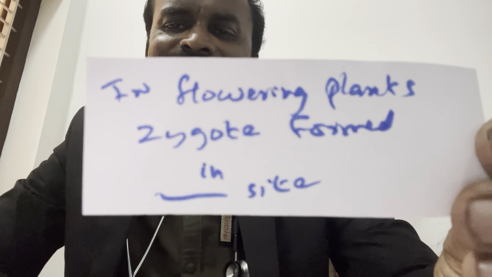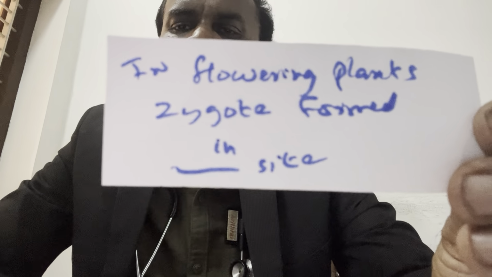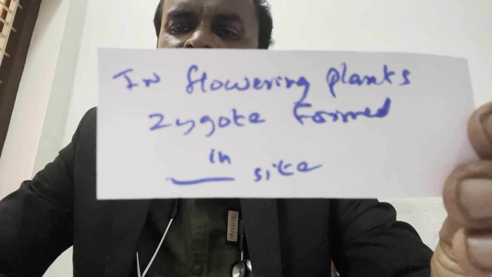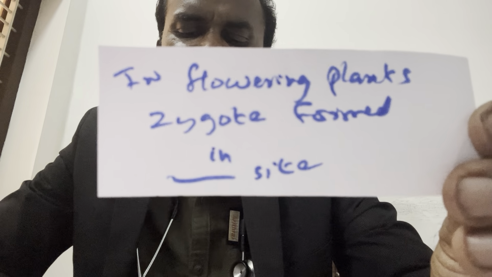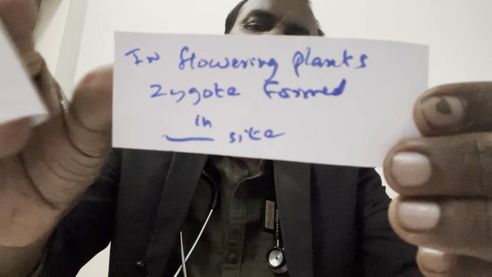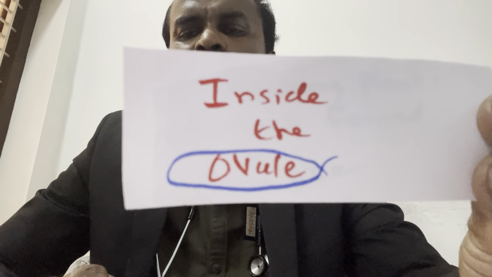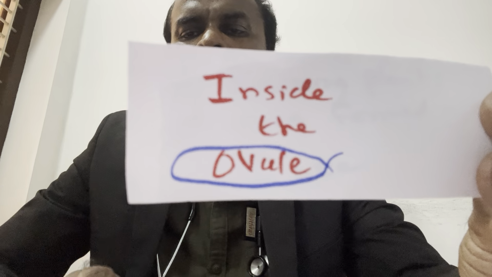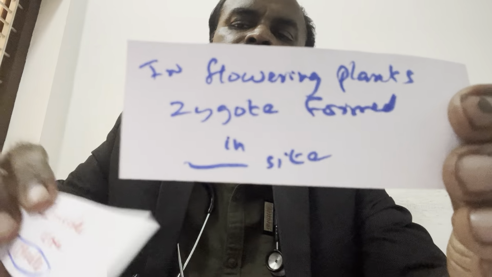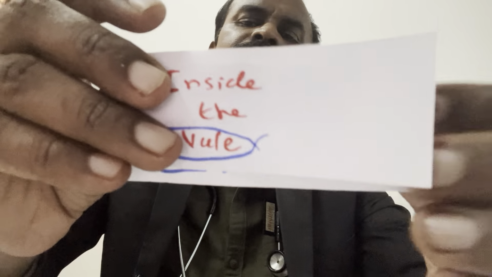In flowering plants, zygote is formed in which site? Any idea? Inside the ovule. In flowering plants, the zygote is formed inside the ovule.